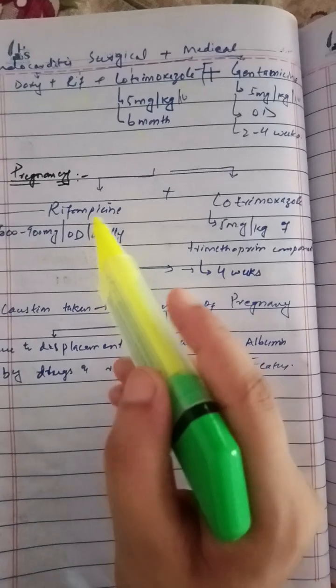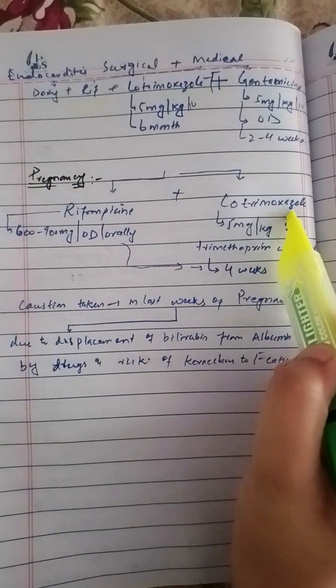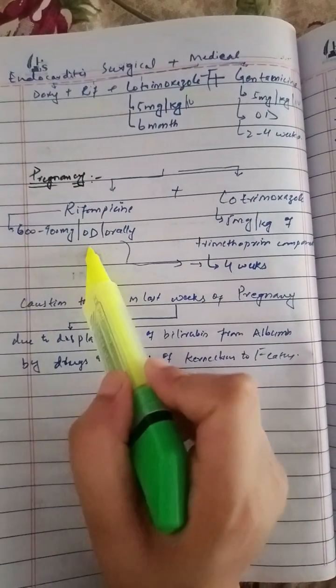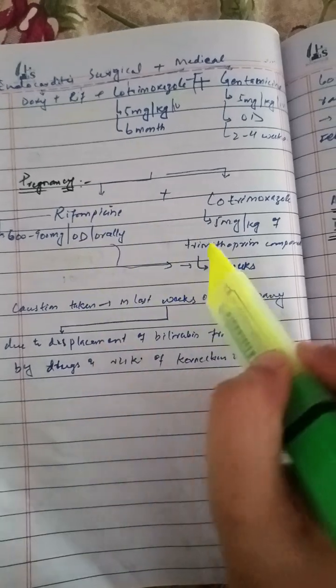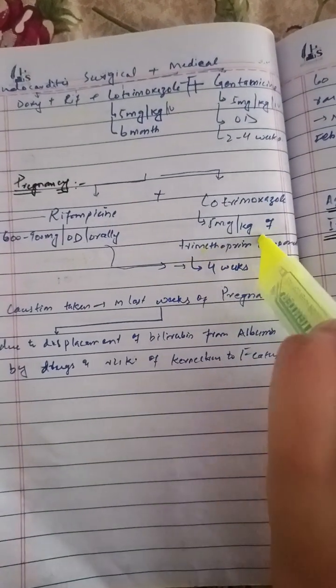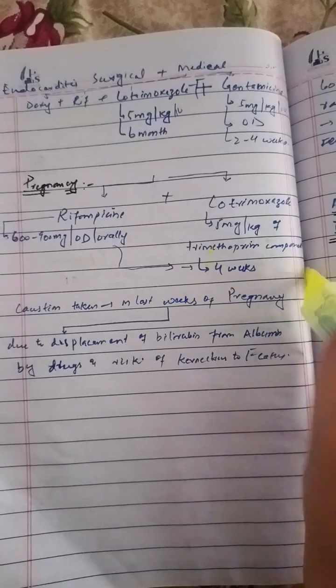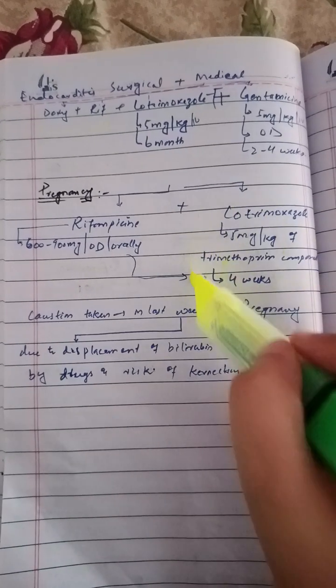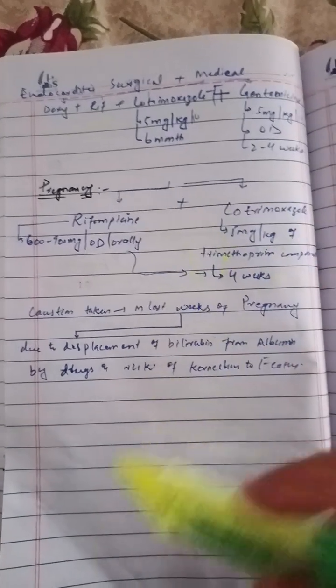For the pregnant, we can give rifampicin with cotrimoxazole, rifampicin 600 to 900, the same dose, and cotrimoxazole 5 milligram per kg of trimethoprim component, and it will be given for 4 weeks.